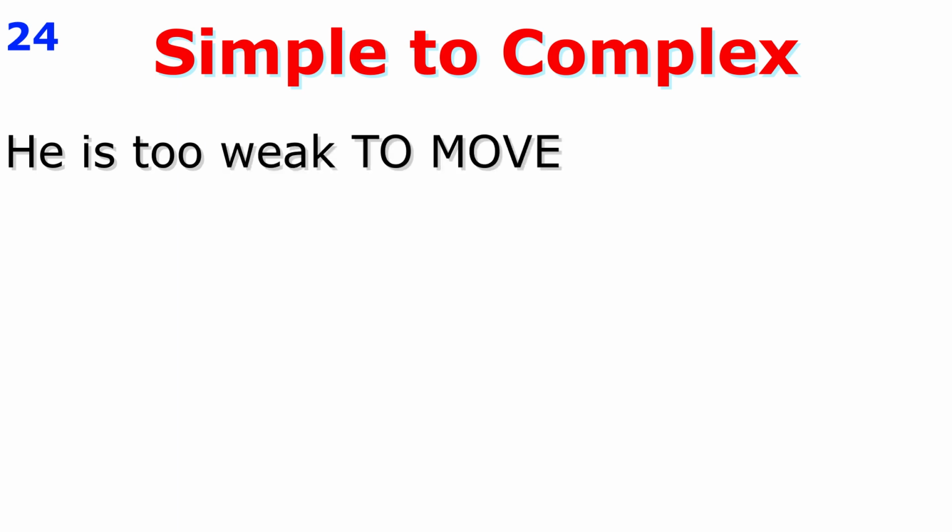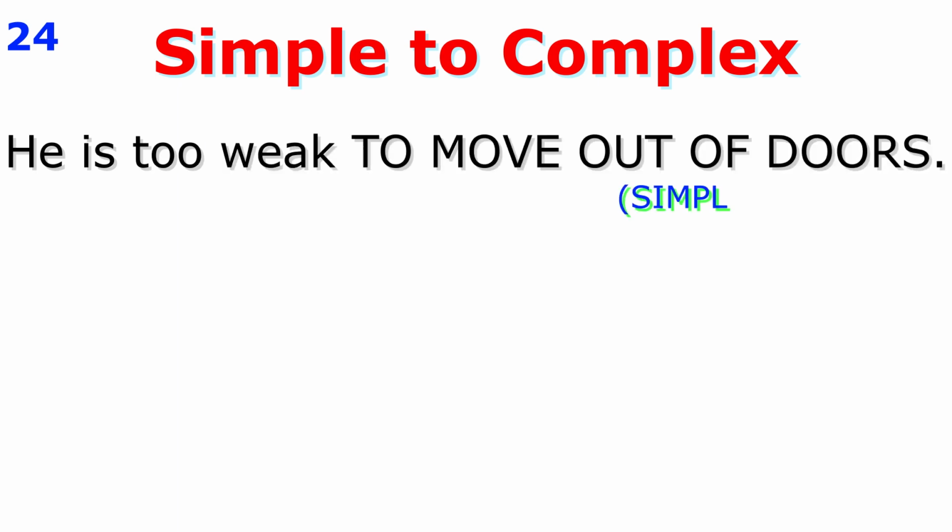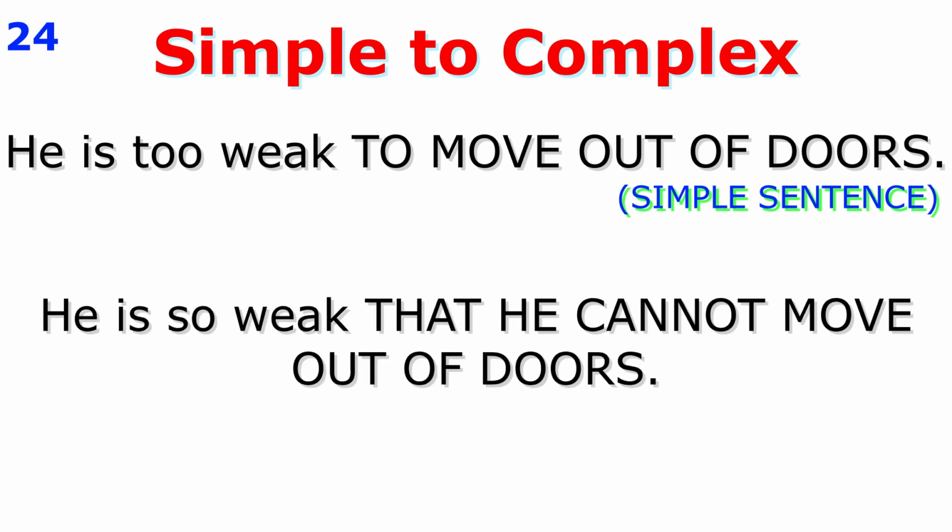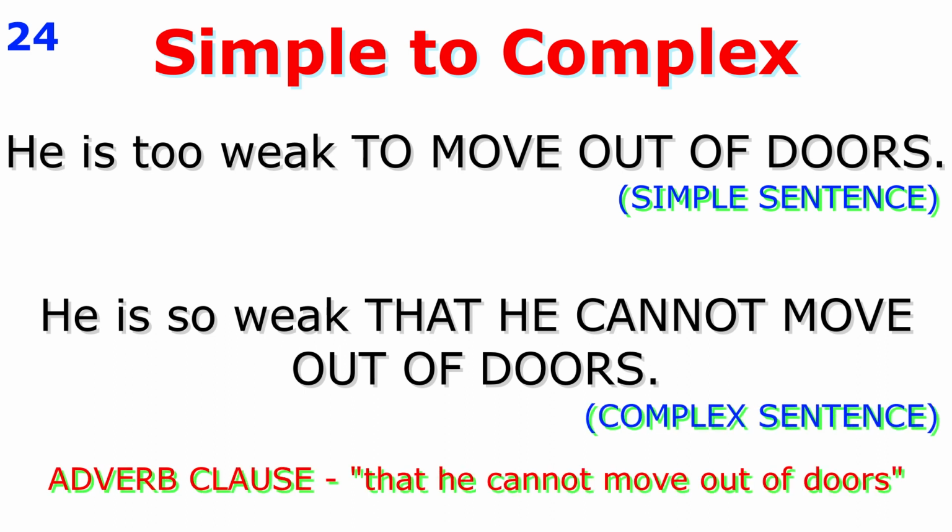Simple form is, he is too weak to move out of doors. Complex form, he is so weak that he cannot move out of doors.